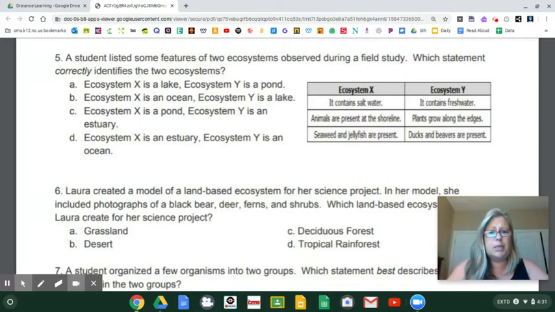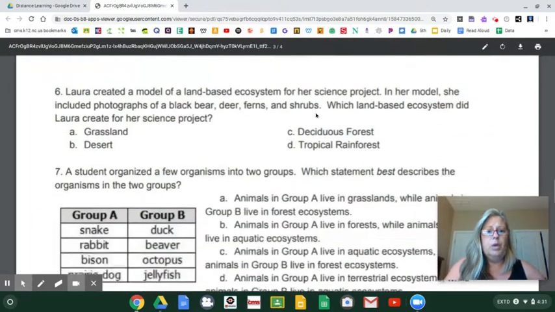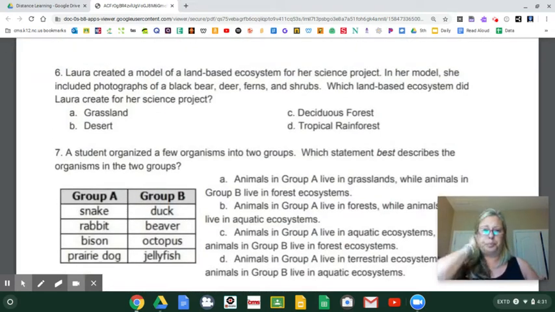All right, number 6 says, Laura created a model of a land-based ecosystem for her science project. In her model, she included photographs of black bear, deer, ferns, and shrubs. Y'all, I know this one. Which land-based ecosystem did Laura create? If it had black bear in it, you already know the answer to this one. All right, you know it.